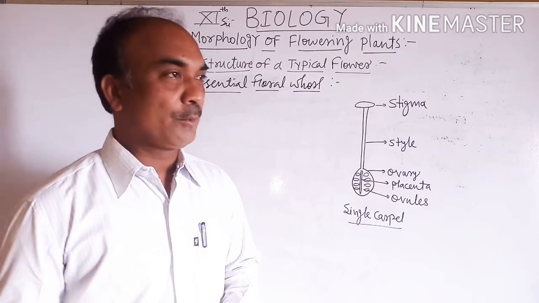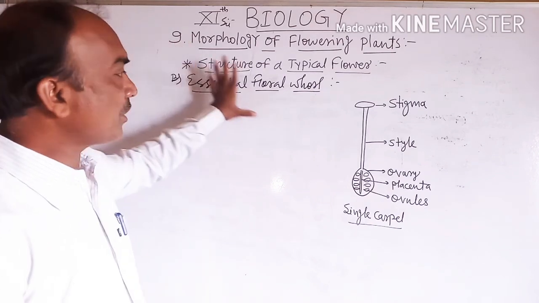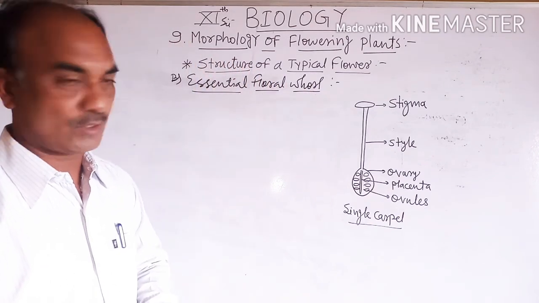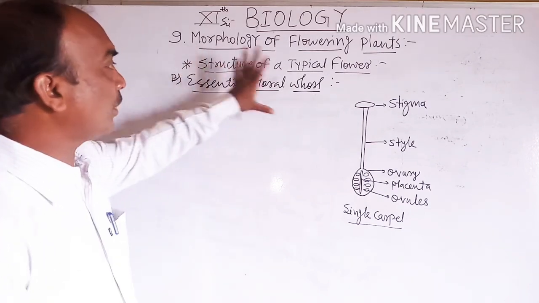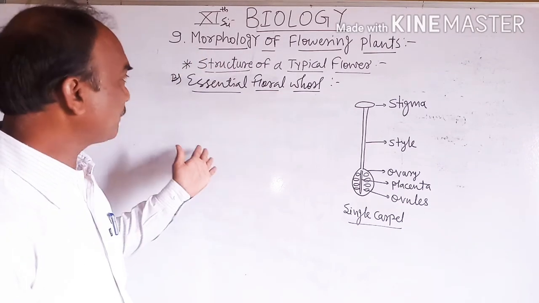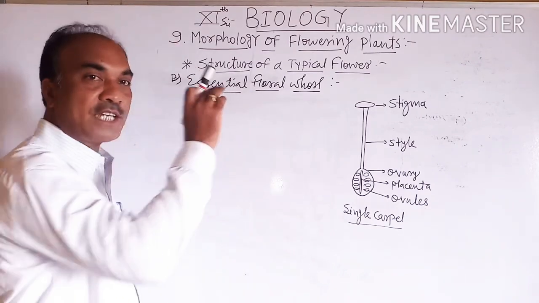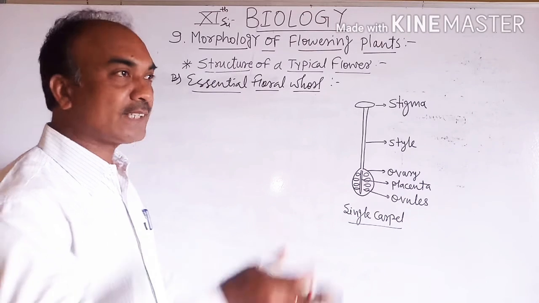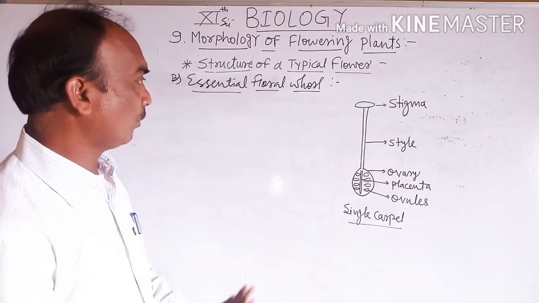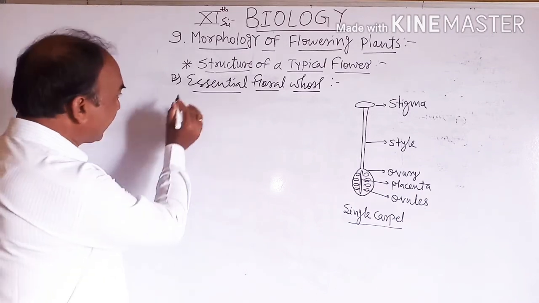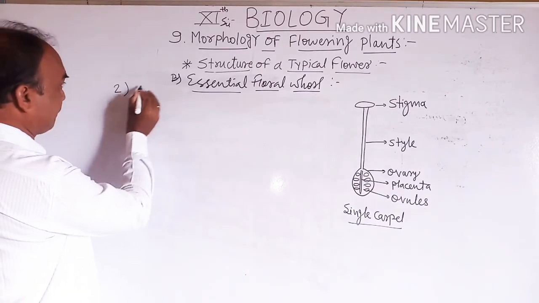Today we are discussing the remaining part of the structure of a typical flower. So student, we are studying the essential floral whorls, androecium. Essential floral whorls are those directly involved in sexual reproduction. The second essential whorl is the gynoecium.